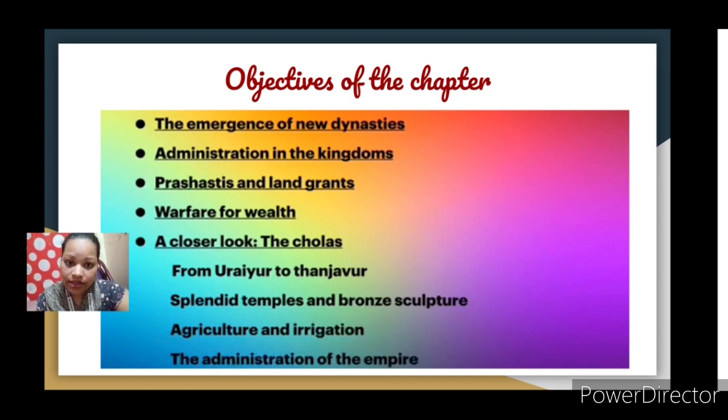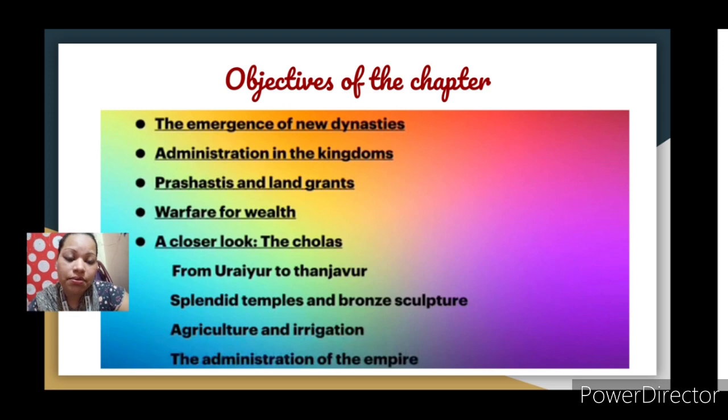Now what are dynasties? For example, Chandragupta Maurya had a son Bindusara. After the death of Chandragupta Maurya, Bindusara took his place and ruled. After the death of Bindusara, Ashoka ruled. So the passing of the legacy or the rule from one ruler to another is known as a dynasty, right?